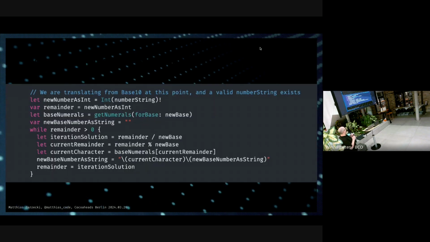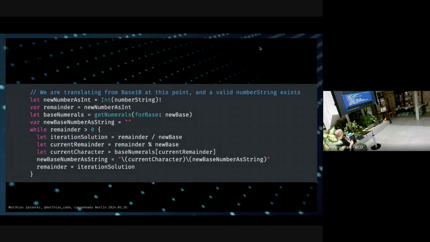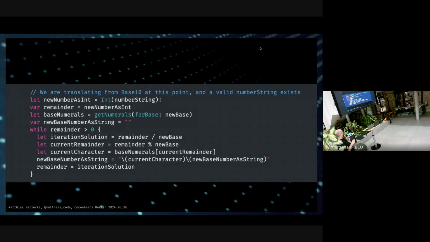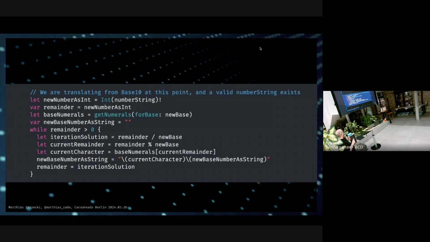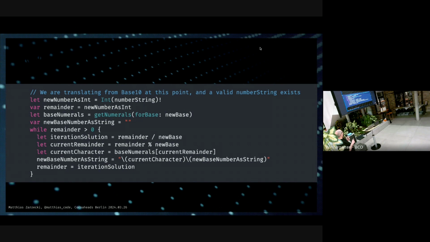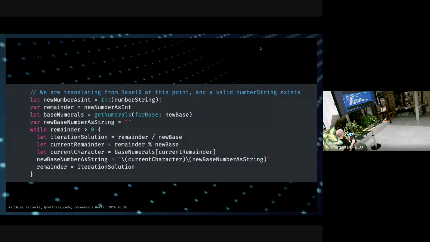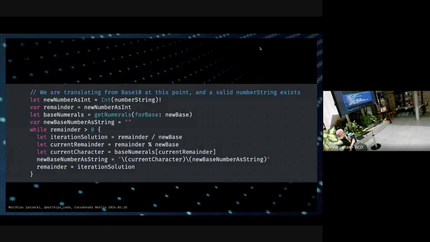This is how this looks in code. So we have our number here. We're going out from the case that we have a base 10 number that's valid, right? So we have our count remainder. We set it to the number we put in here. We get our base numerals, our alphabet. This is the number we get out of it at the end, right? This is the new base number as a string.